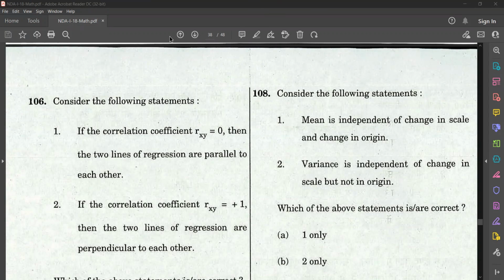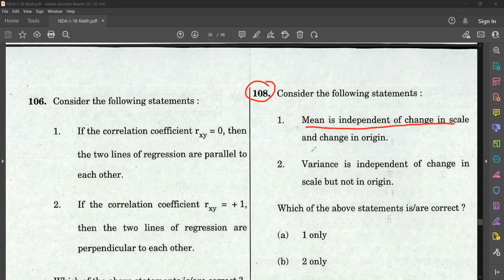Mean is independent of change in scale and change in origin. Variance is independent of change in scale but not in origin. You have to identify which of the statements are correct. So you are given two statements.